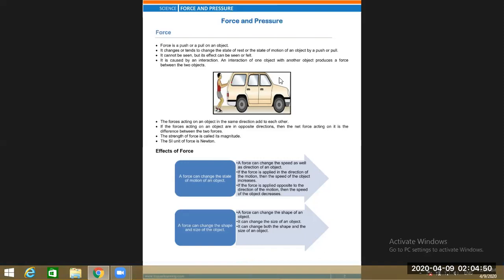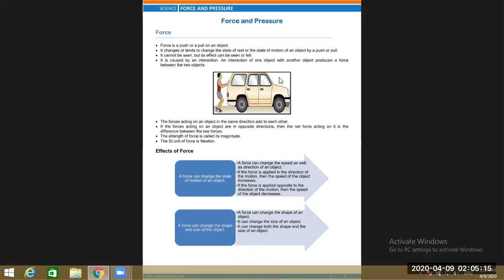Now, the question is how force comes into play. Remember, it is caused by an interaction between two objects. An interaction of one object with another object produces a force between the two objects.